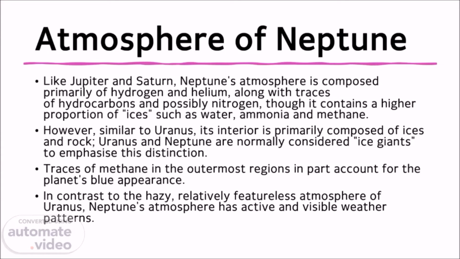Uranus and Neptune are normally considered ice giants to emphasize this distinction. Traces of methane in the outermost regions in part account for the planet's blue appearance. In contrast to the hazy, relatively featureless atmosphere of Uranus, Neptune's atmosphere has active and visible weather patterns.